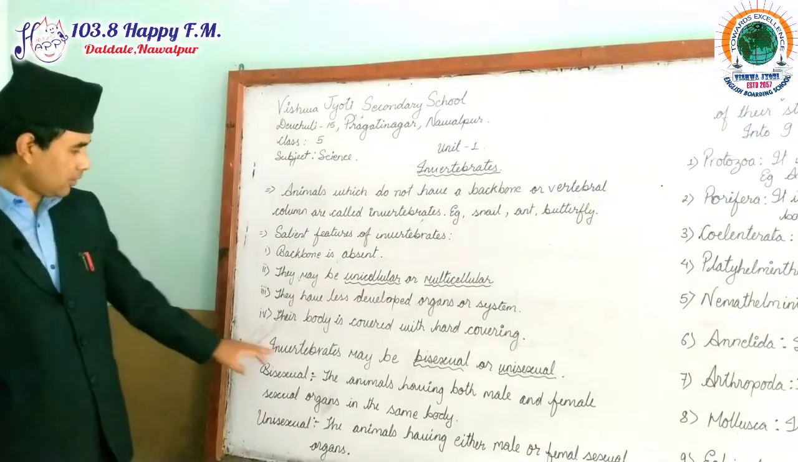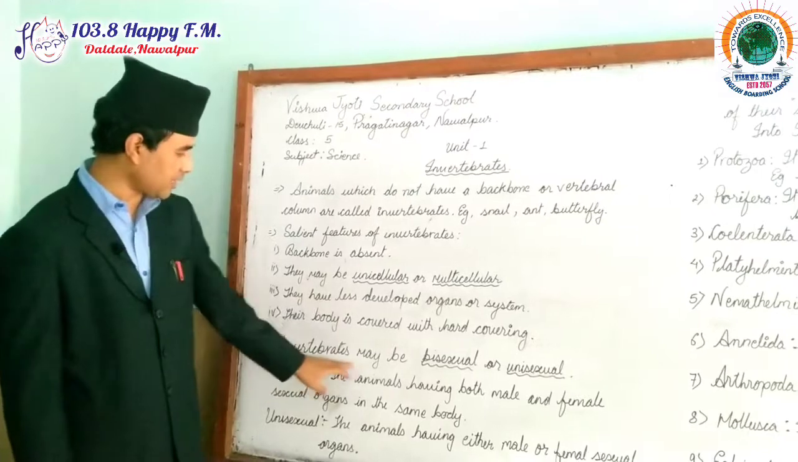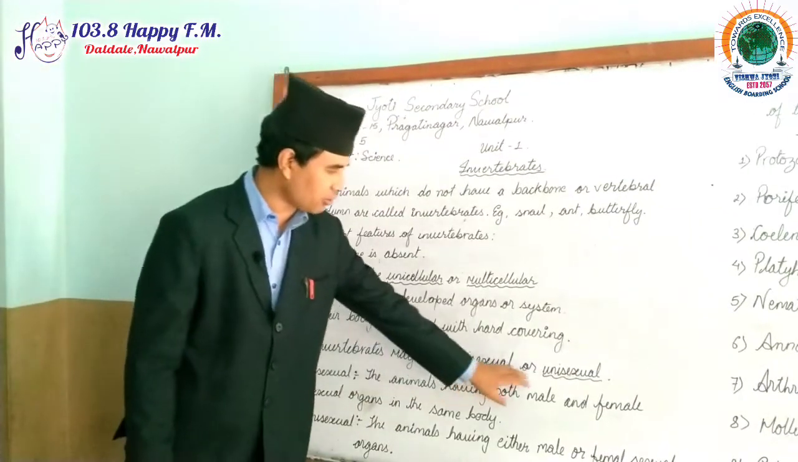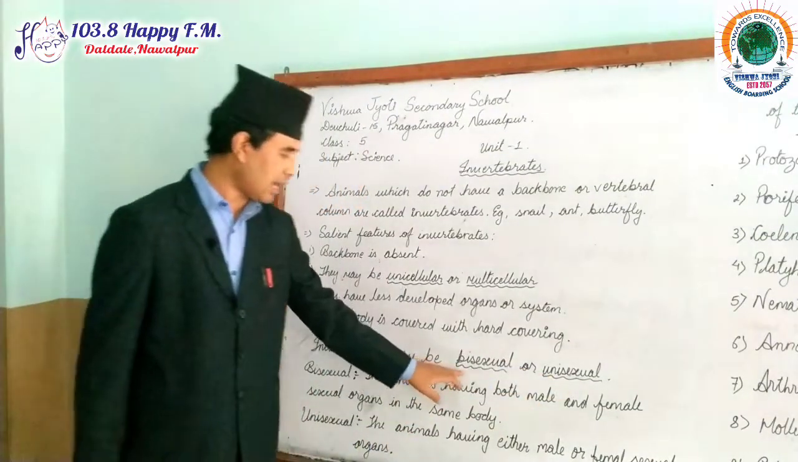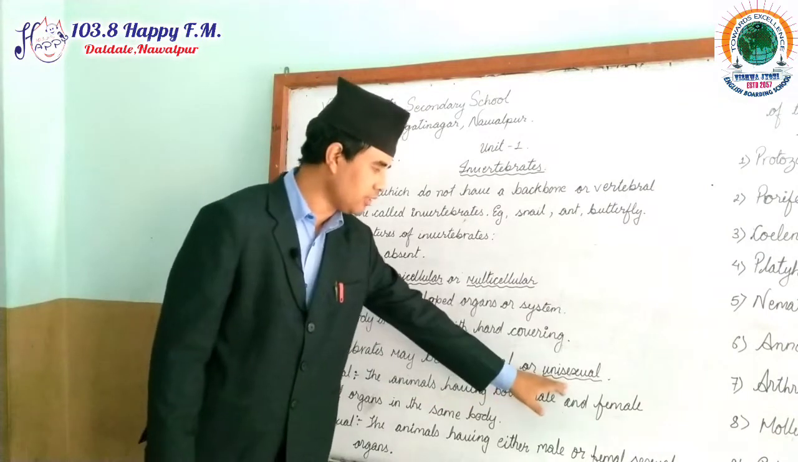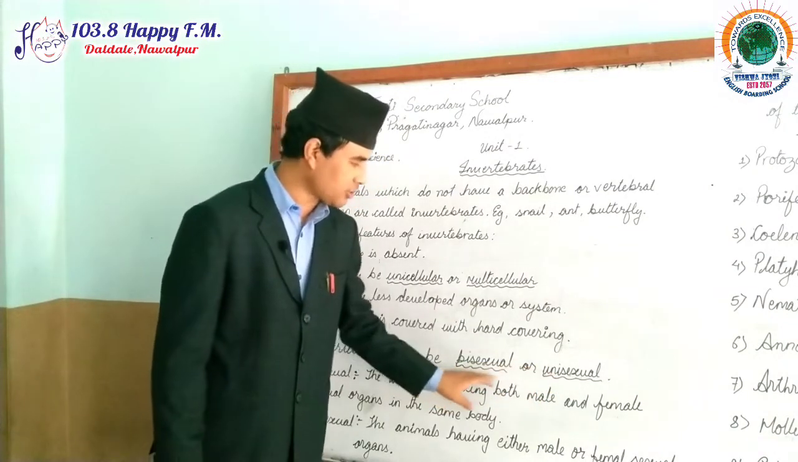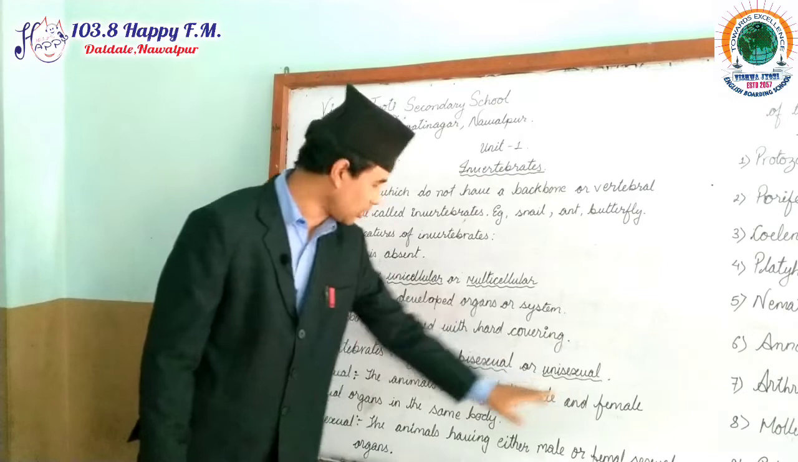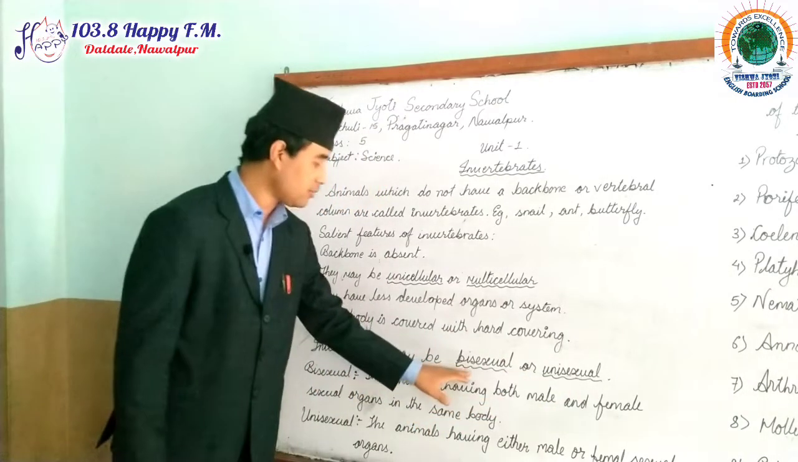Now, invertebrate animals may be bisexual or unisexual. Again, I have marked out bisexual and unisexual. Now, what does it mean, bisexual or unisexual? Let us describe at first bisexual.